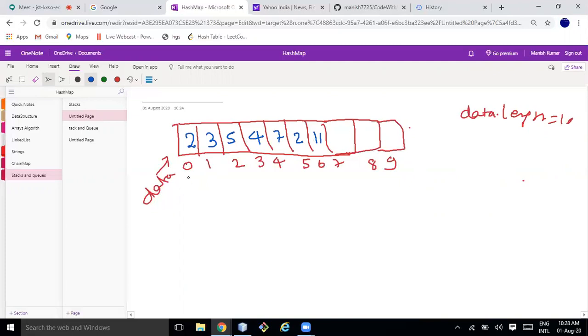Push is fine, but how can I know till where the elements are present? For that, I need to know the index of the top element.